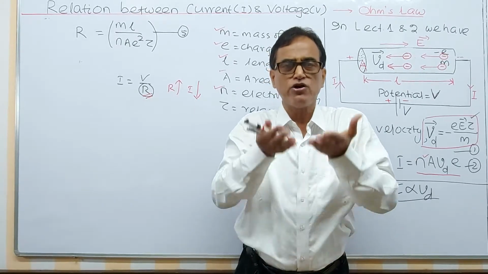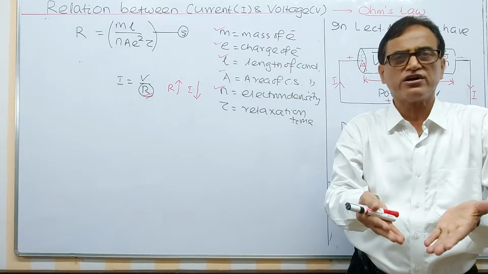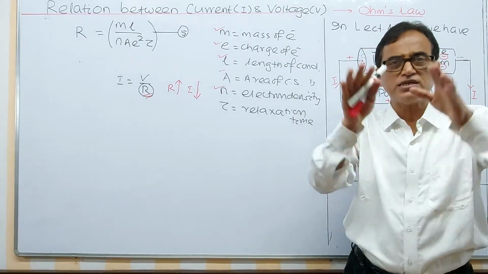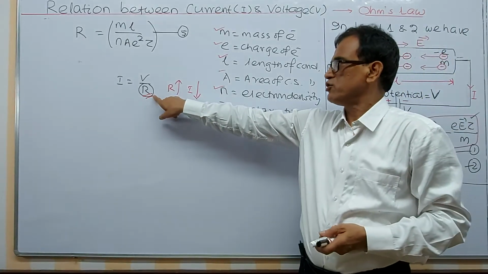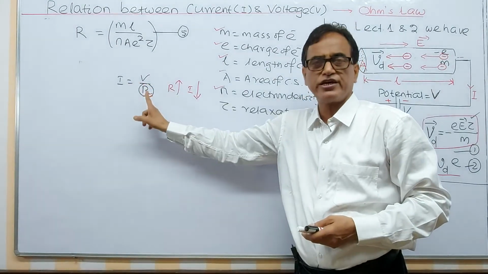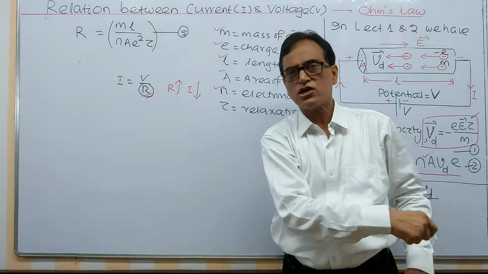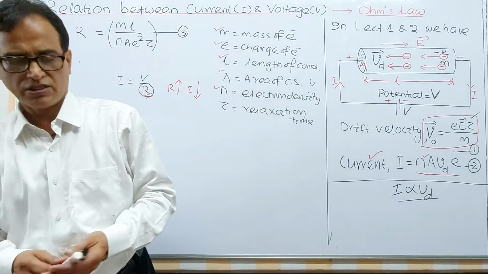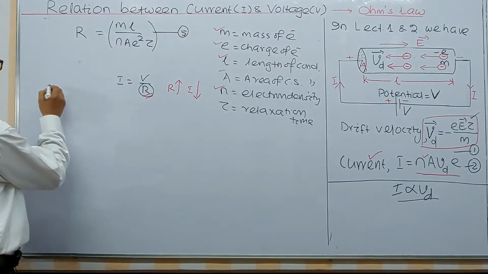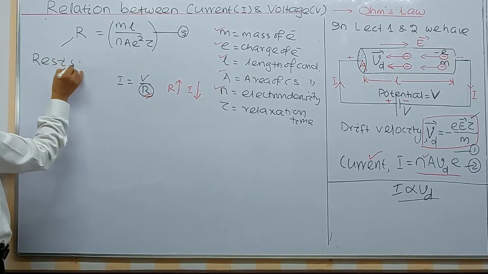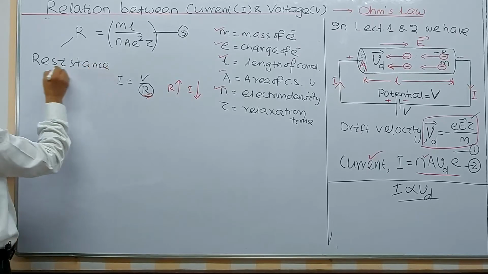Higher the value of resistance, lower is the current. Higher the value of R, lower is the current. If you increase this one, current decreases. This reduces the current in the circuit. That's why we call it resistance. Resistance means opposition.